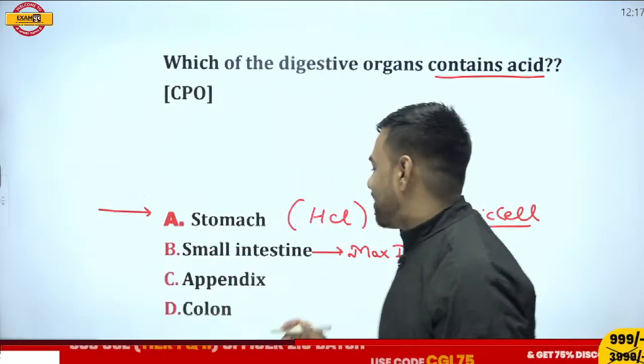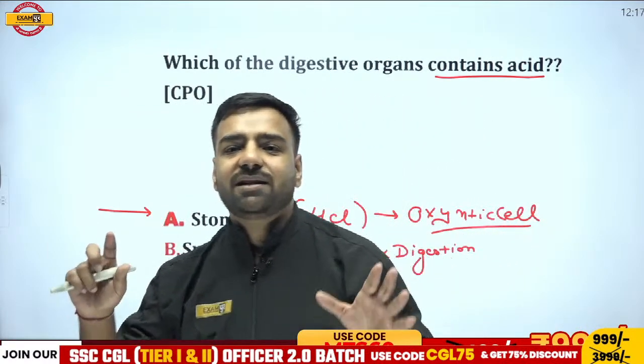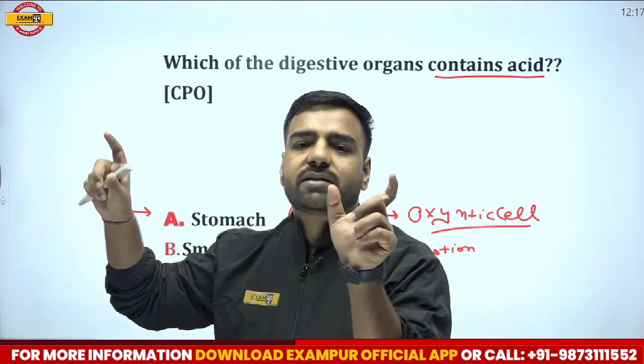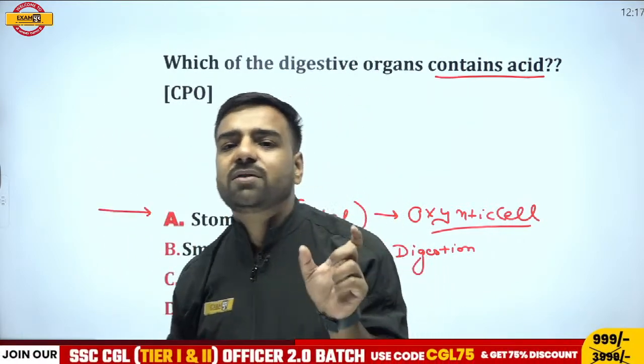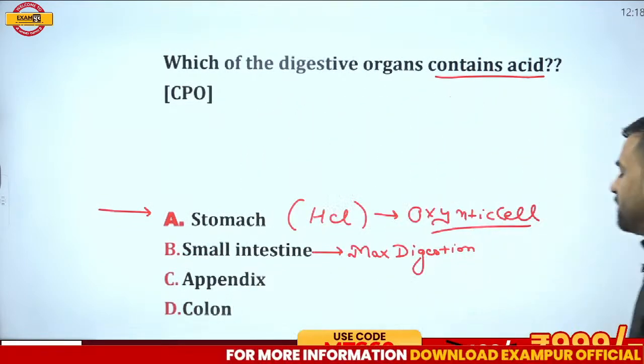So what I was saying, I was talking about this appendix. If I talk about the vermiform appendix part, this is actually present where? This is actually present at the junction of the large intestine and small intestine. That is the location where the small intestine and large intestine actually meet. So yes, this was the part.